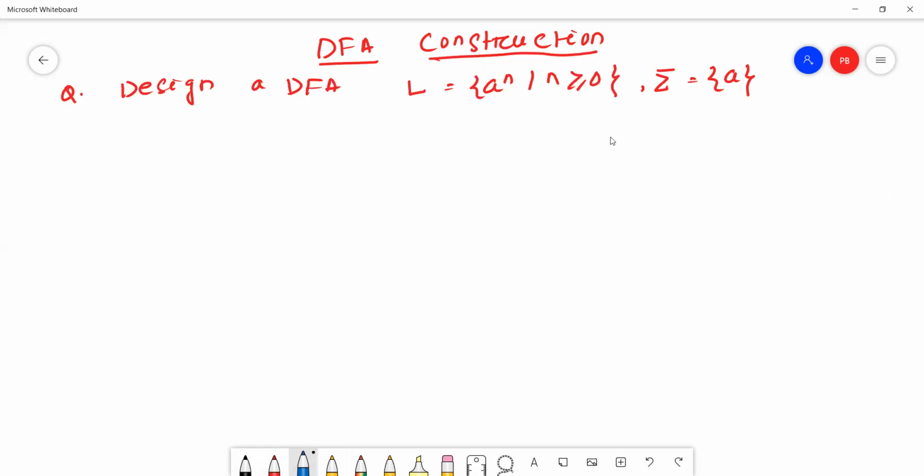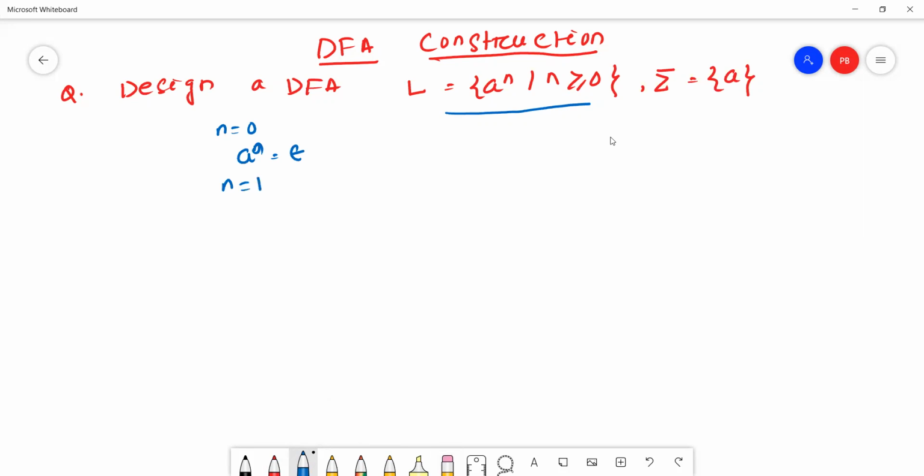The valid string means this language will generate strings like epsilon. If n equal to 0, it will generate a to the power 0, which means epsilon.